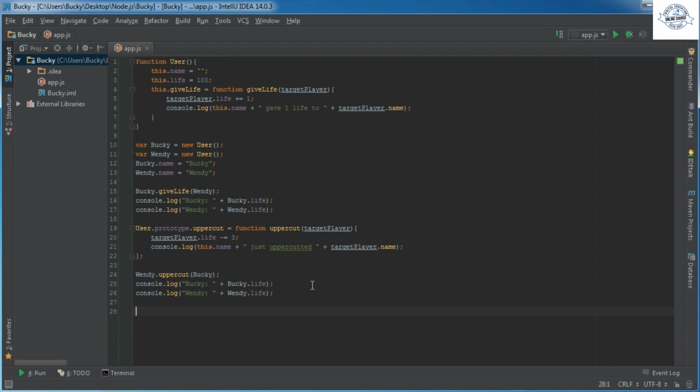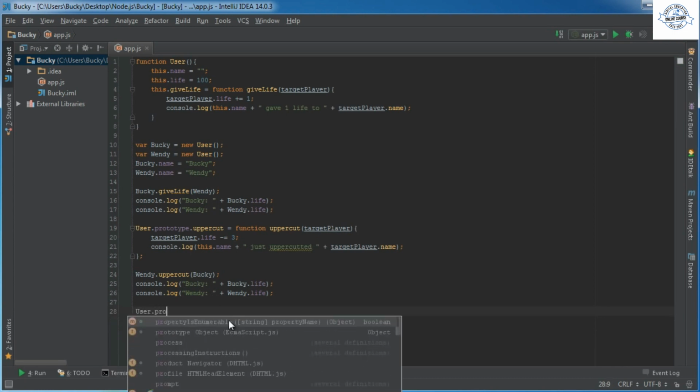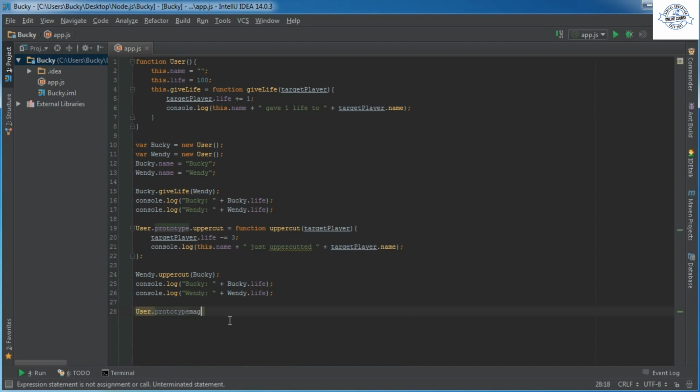All right. So I give this to my boss, and he's like, "This is awesome. I love hurting people. Uppercutting is always humorous." However, I think we got to spice this game up a little bit more. We actually want to add magic to every user. So in addition to adding functions, you can also take that user class, and through prototyping, you can add a new property called magic, and we'll set every user's magic to 60 by default.